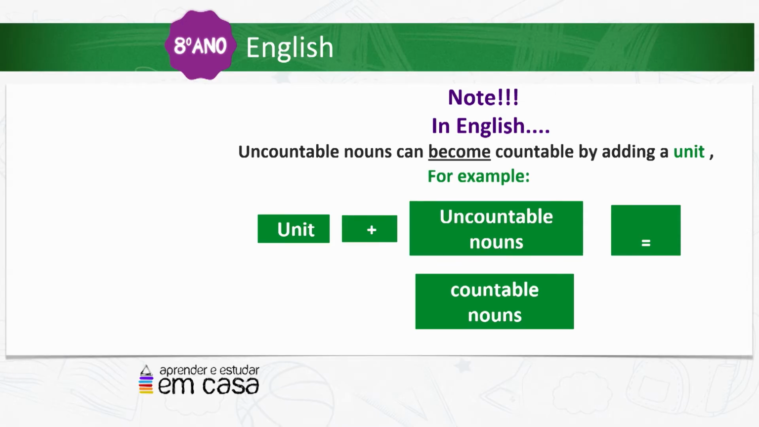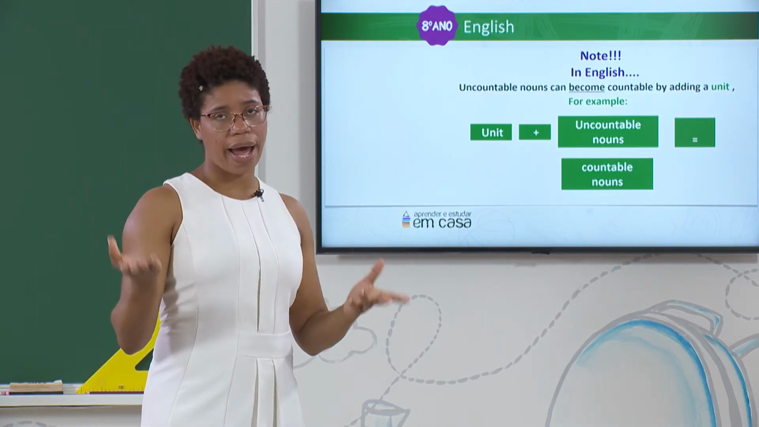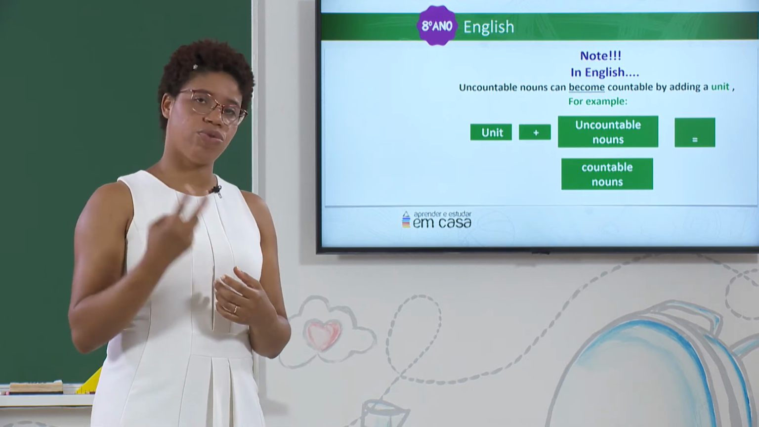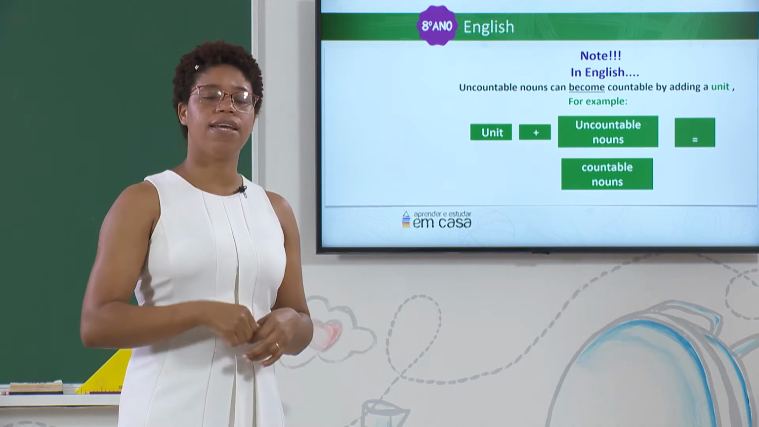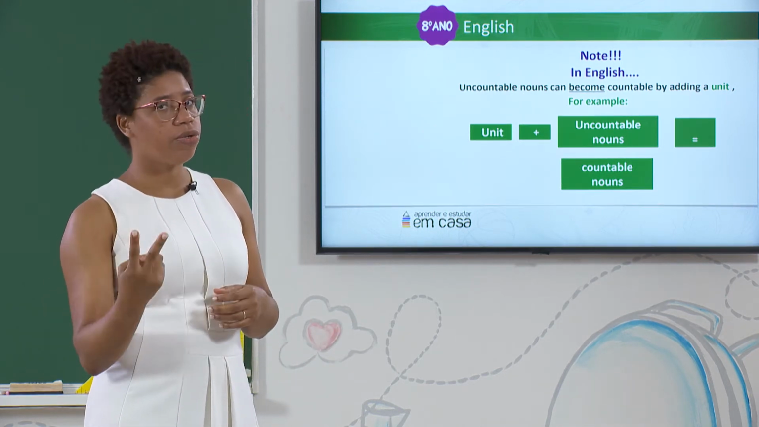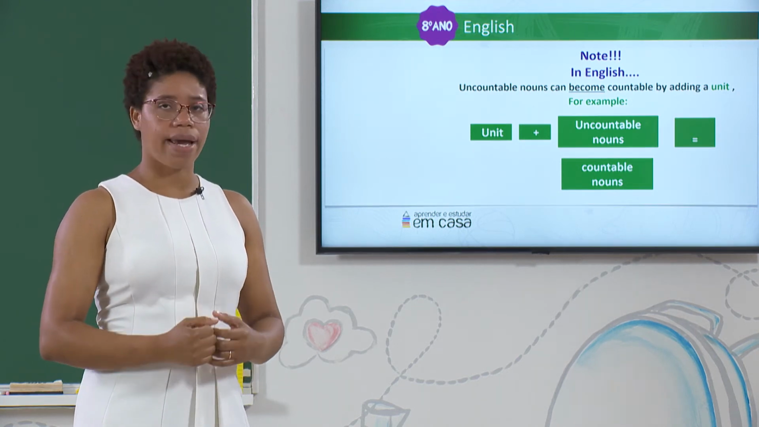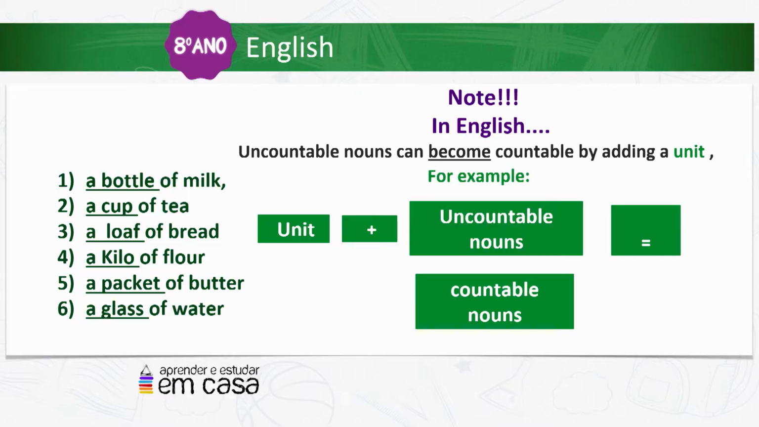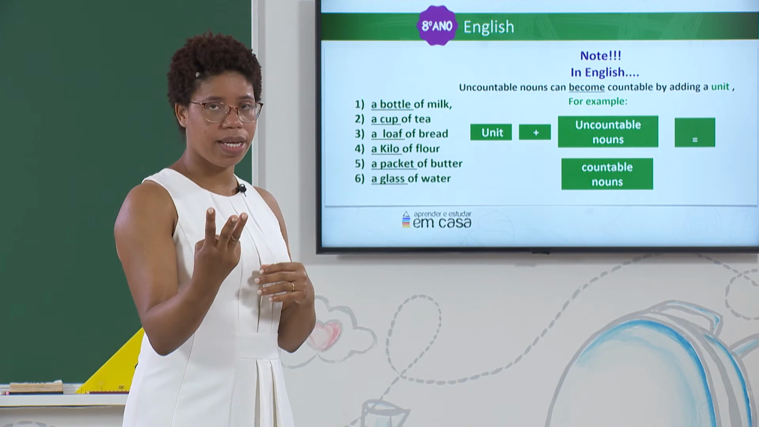For example, we have the unit plus uncountable noun, and we have a countable noun. Do you remember the uncountable nouns? The nouns we can't count, for example, rice, we can't say 1 rice, 2 rice. But when we use a unit, for example, kilo, we can say 1 kilo of rice, 2 kilos of rice. Now we can count the noun rice.